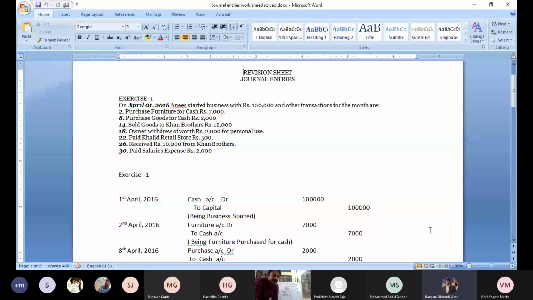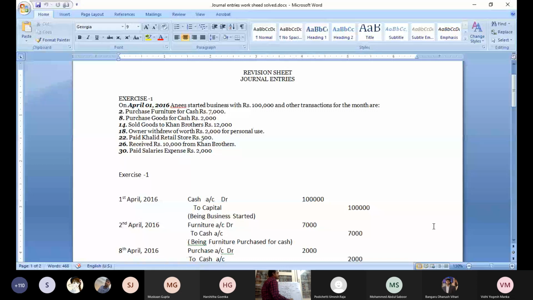Khalid. Okay. Now who is the receiver? Khalid, sir, Khalid retail store. Khalid debtor account to cash account. Debtor to what goes from the business? Cash, sir. So according to the real account, credit what goes out? Cash account. Being cash paid to Khalid.